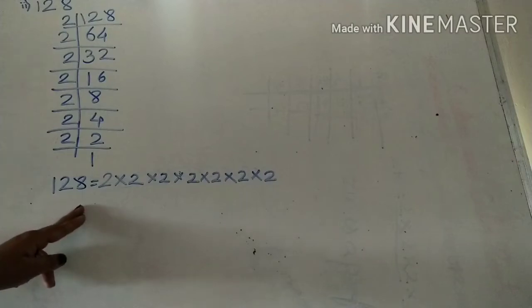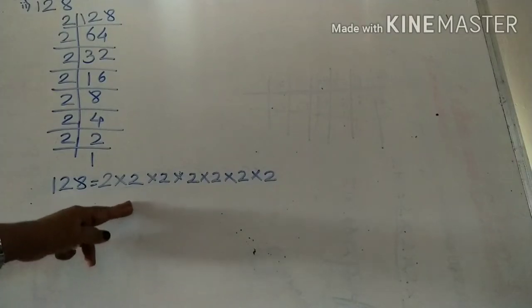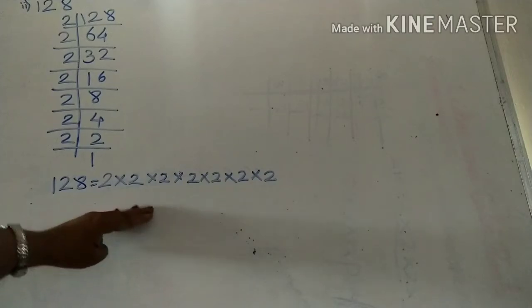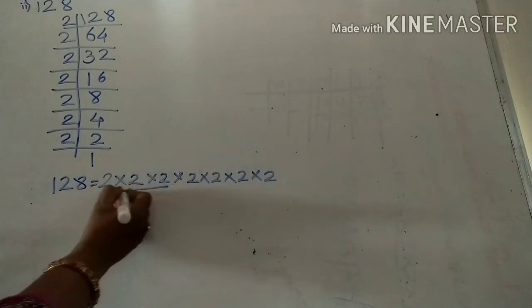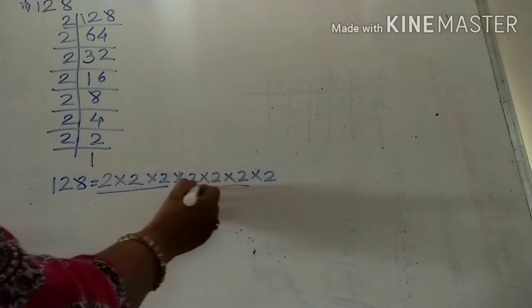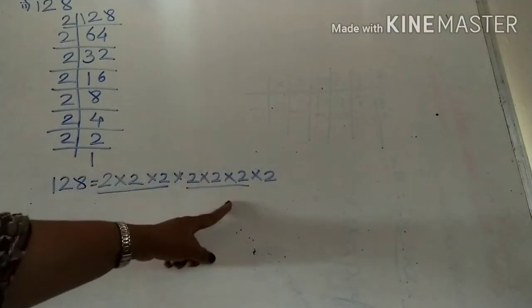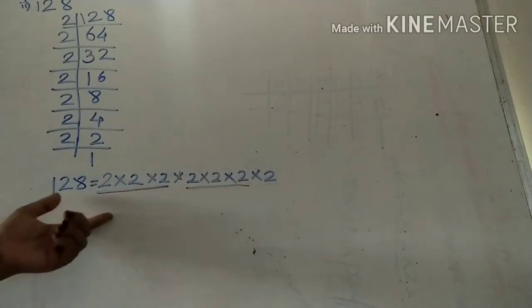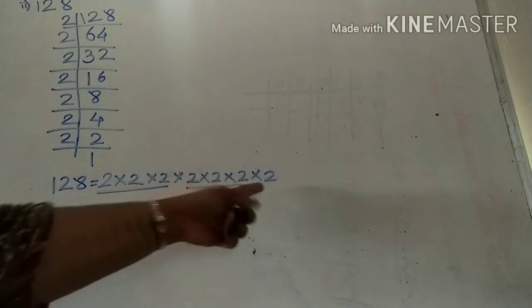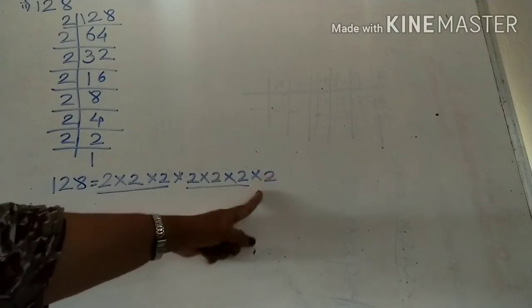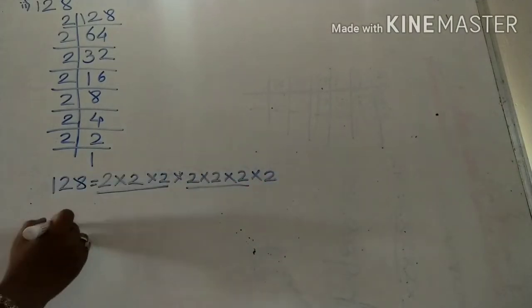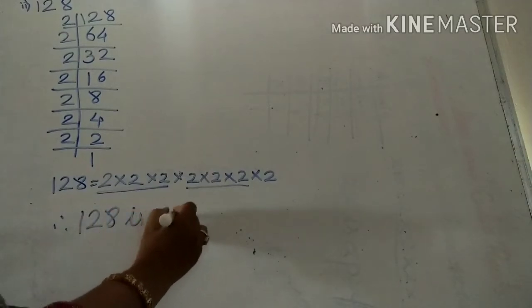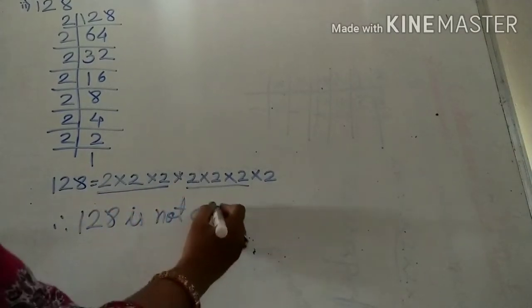See, we know that for perfect cube, we have to group factors in triplets of equal form. Now this is one group and this is second group. In third group, here we can see 2 cannot appear in triplets form. Therefore, 128 is not a perfect cube.